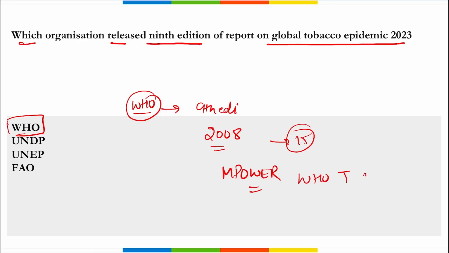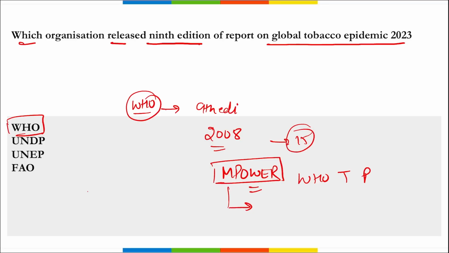WHO's technical package, which is designed to help countries to implement the reduction measures of WHO's framework convention on tobacco control, right? So this M-Power was launched, and this was a framework that helps the countries to reduce the use of tobacco in their country. Correct. So it was the ninth edition of this report released by WHO, and the question asked here is which edition of this report was released? It was released by WHO, and it was the ninth edition of this report that was released.